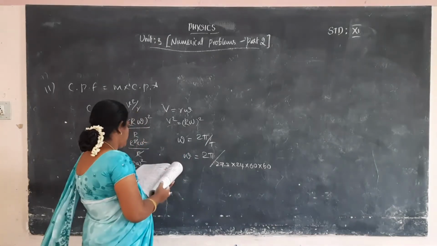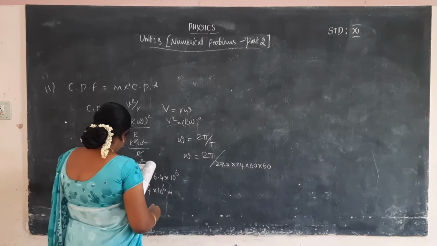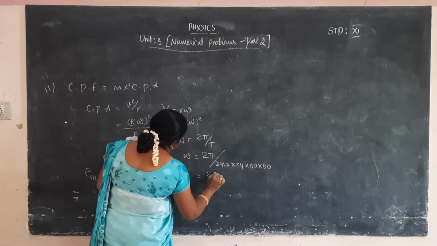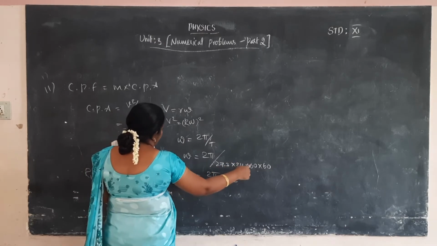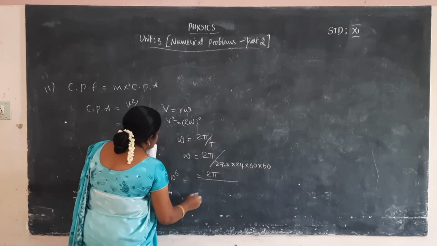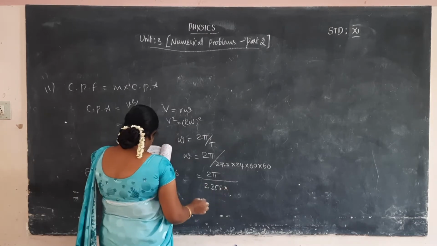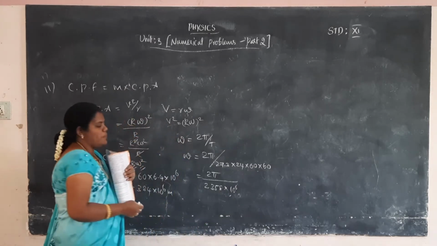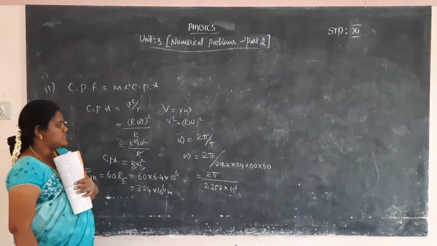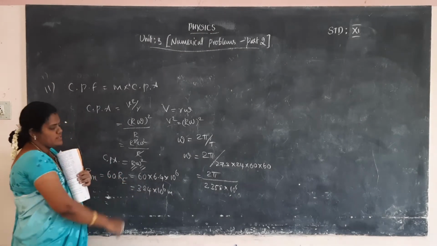Multiplying the terms in the denominator, we get 2 pi by 27.3 into 24 into 60 into 60, that is 2 pi by 2.358 into 10 power 6. Now the omega value is ready and the radius value is ready.